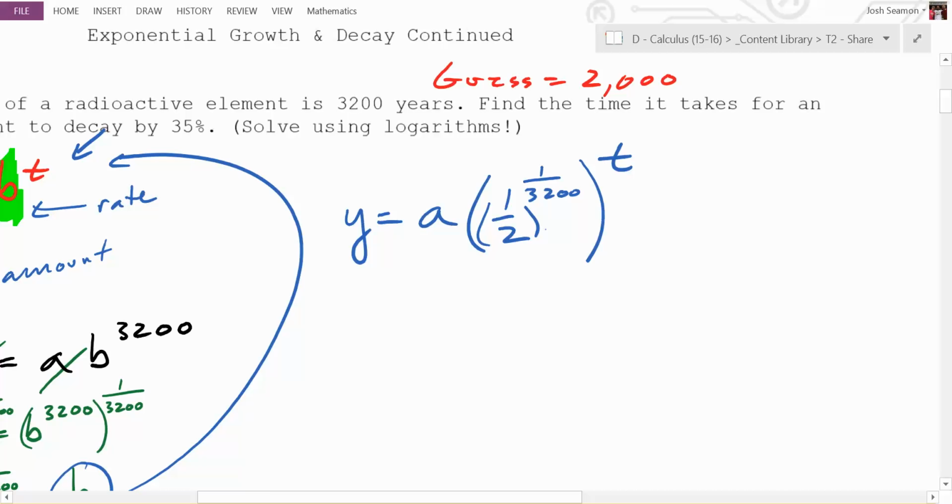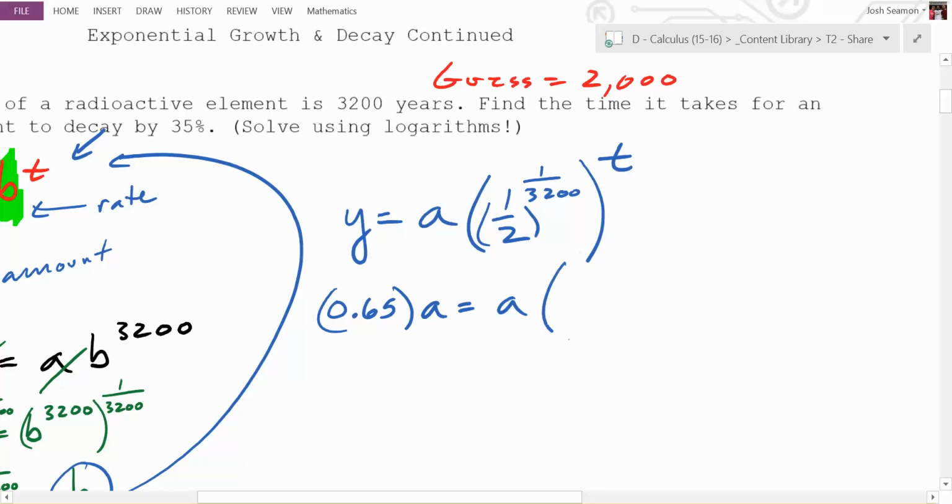Okay. What does decay by 35% mean? How much of the thing do you have left if you've decayed by 35%? How much do you have left? 65%. So does it tell us a starting amount? Well, no. So the starting amount is a. So what do we plug in for y? What is 65% in decimal? 0.65 times a is equal to a times